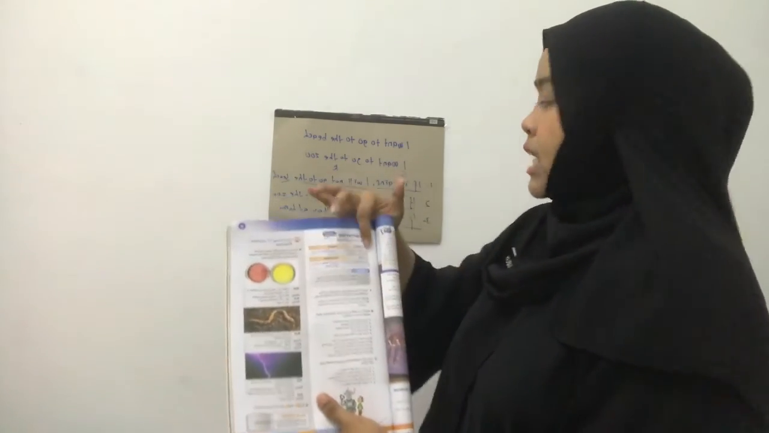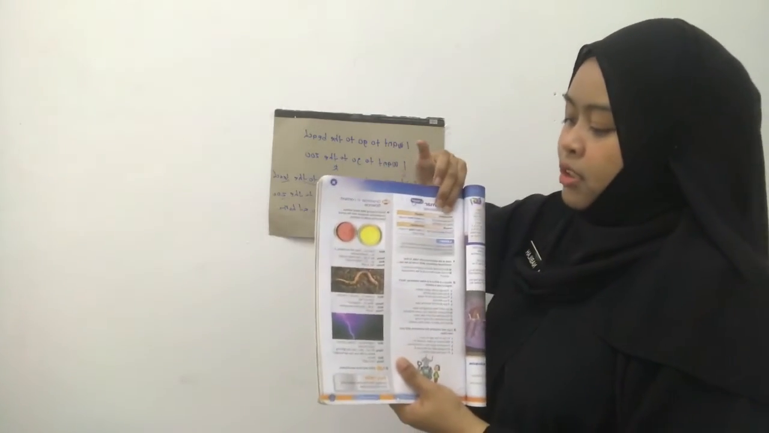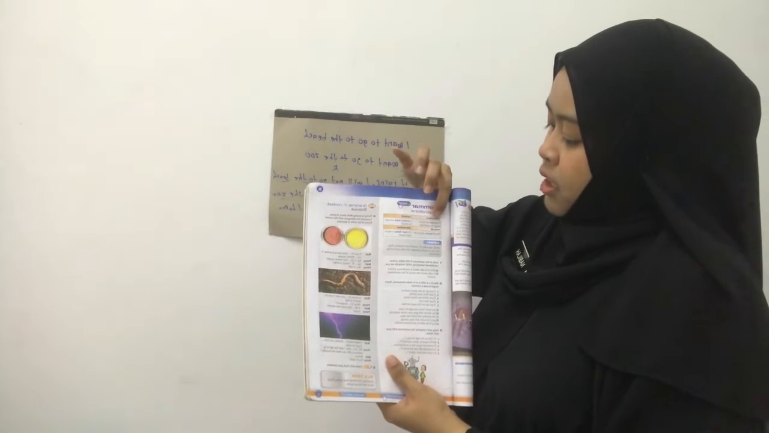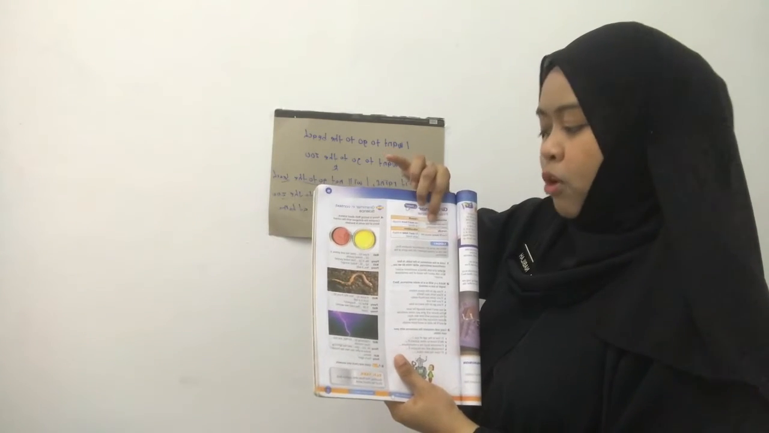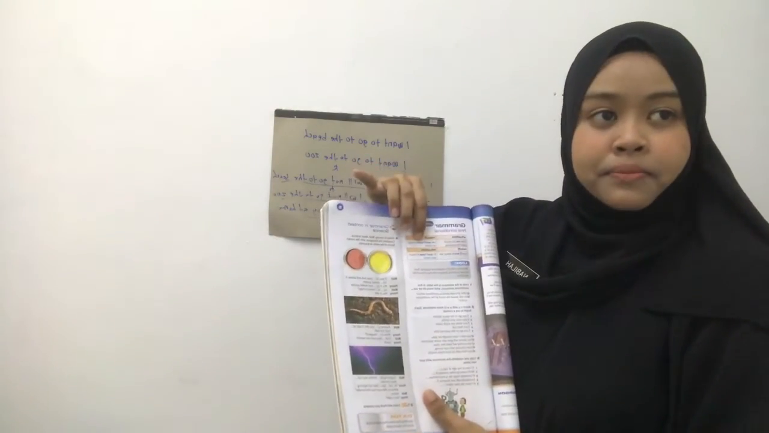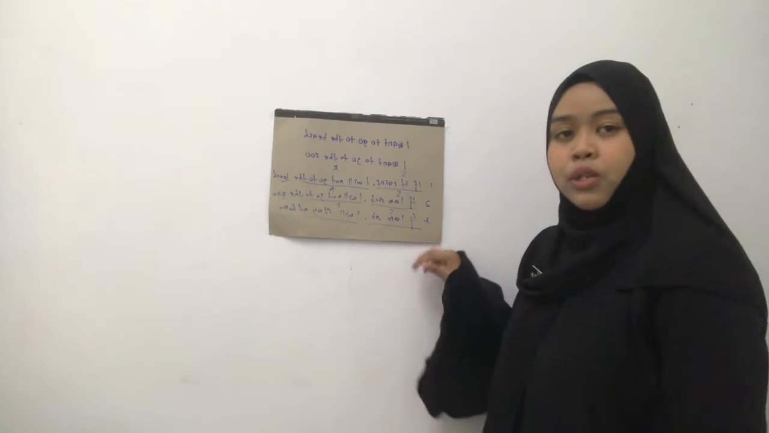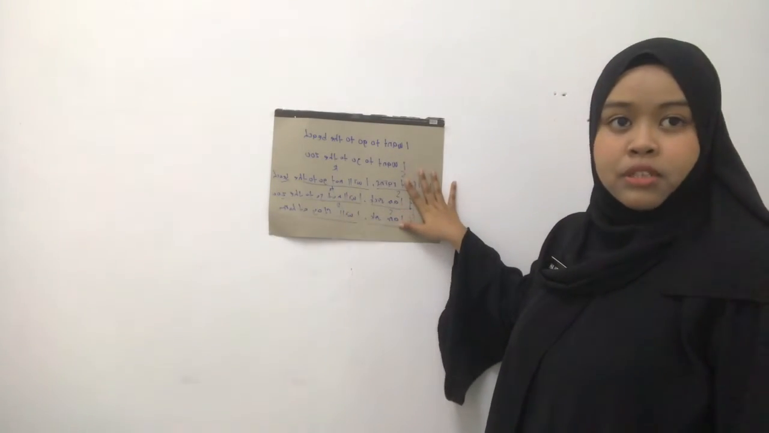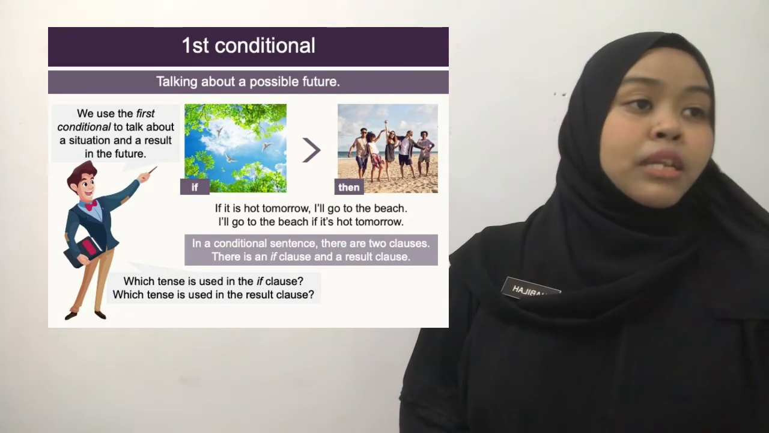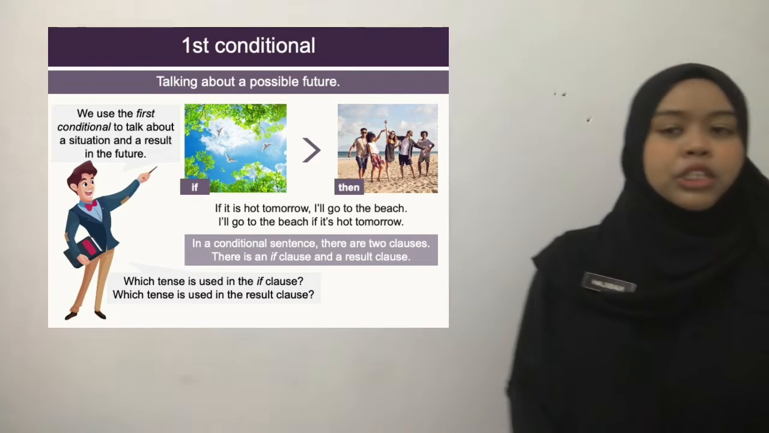If you notice, it's the same as the one on the board. There is a situation and there is a result. The situation: if we use too much water for washing; the result: we won't have enough to drink. Right? I'm going to put up a poster and I want you to look carefully at the poster, alright? Can everyone see the poster clearly? Those at the back? Alright, let me explain to you what first conditional is.